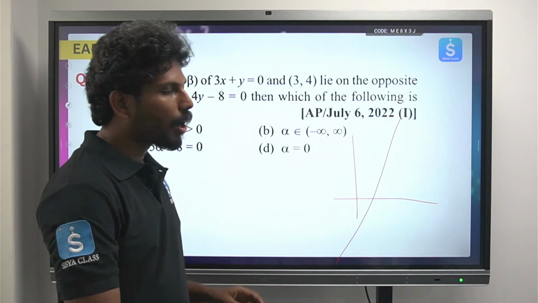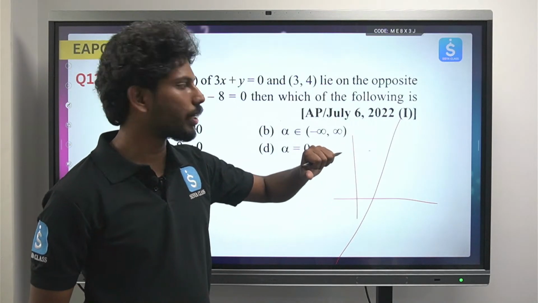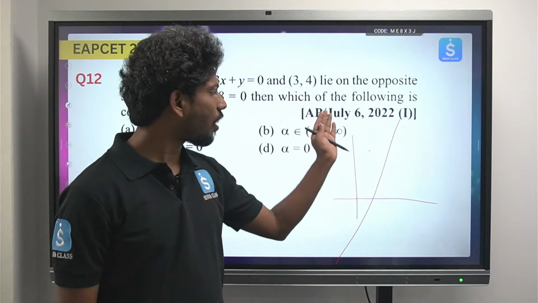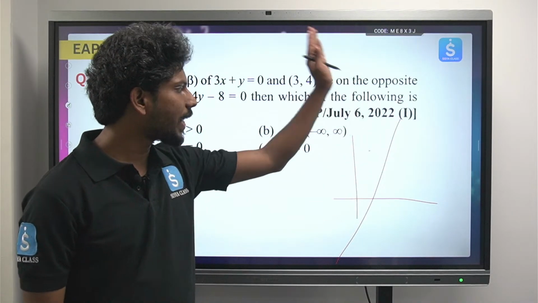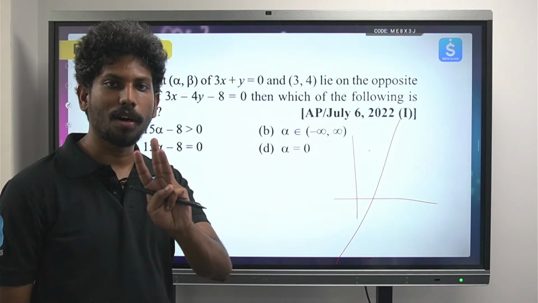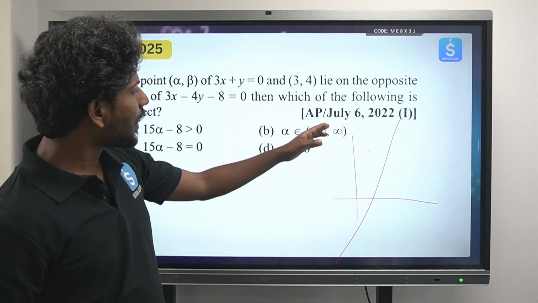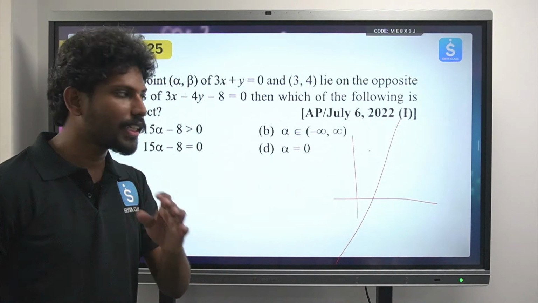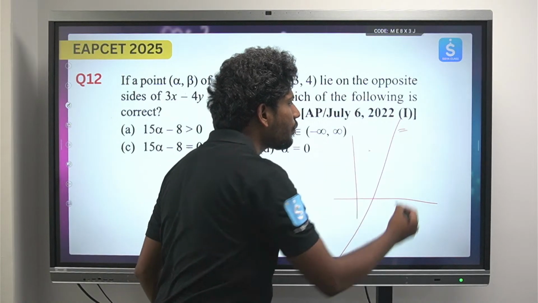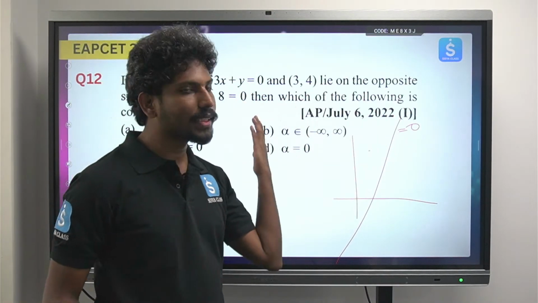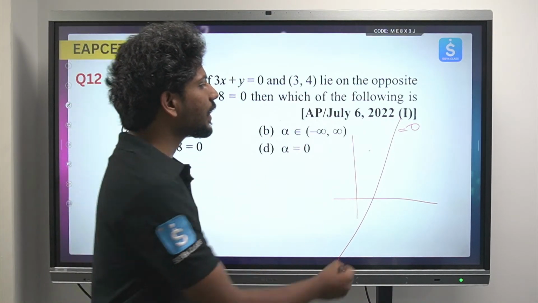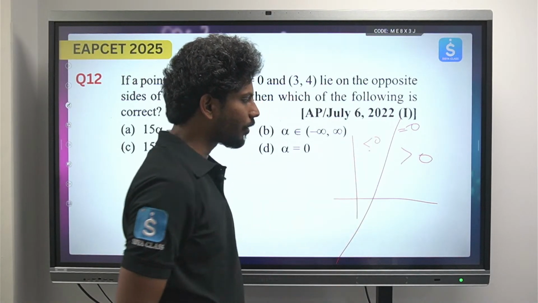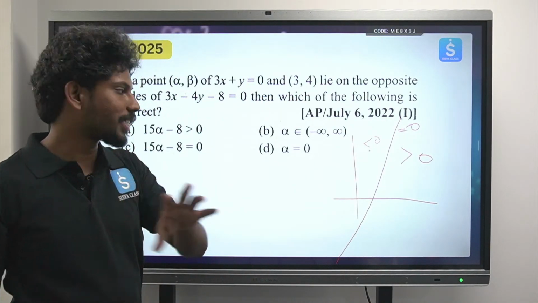Okay, so if I mark a point blindly somewhere, it will either be lying to the left side of the line, or to the right side of the line, or it is lying on the line. So only these 3 cases are possible. When I say the point is lying on the line, then it is going to satisfy the equation. So here it will be equal to 0. Whenever it is lying on the other sides of the line, it will be either greater than 0 or on the other side it will be less than 0. Okay, so that is how the discrimination happens over here.